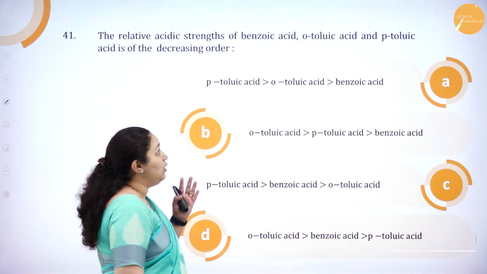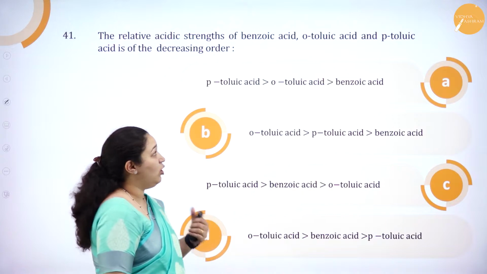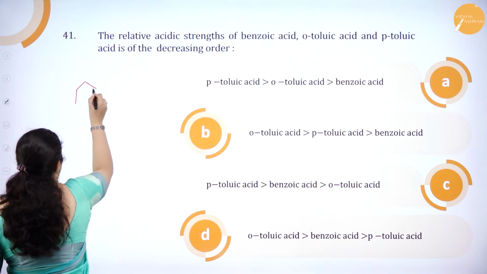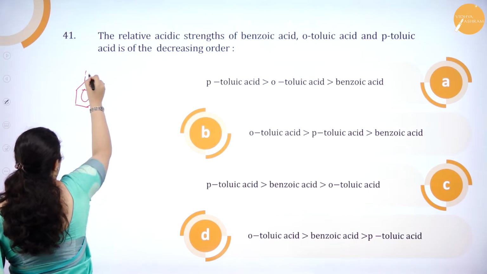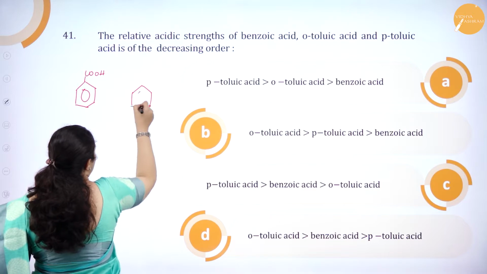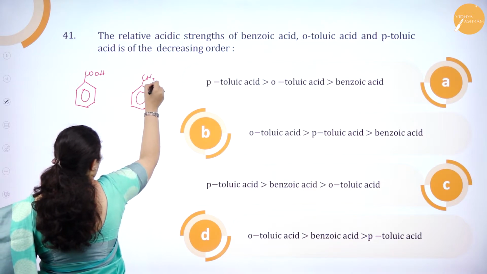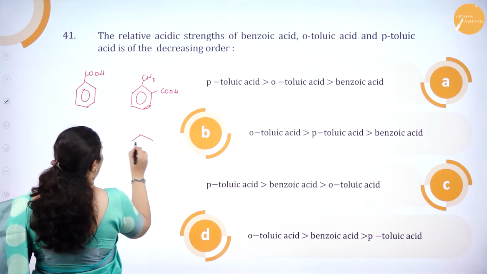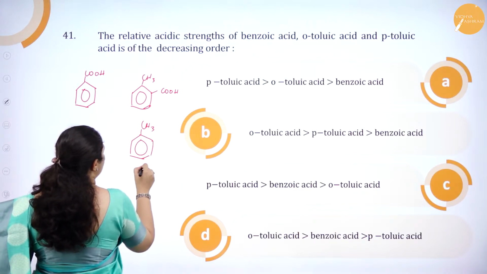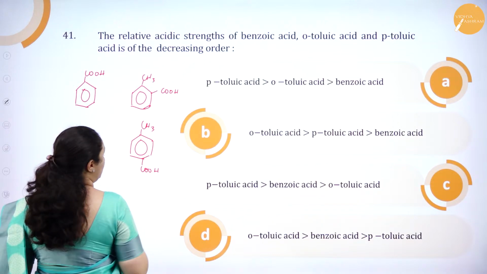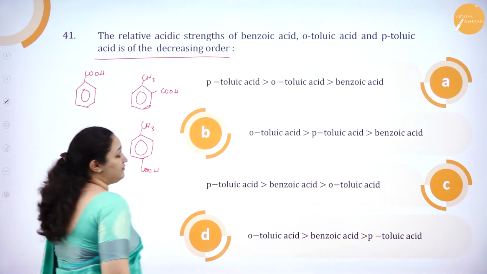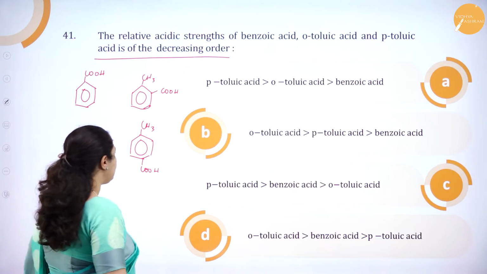The relative acidic strength of benzoic acid, orthotolic acid and paratolic acid is of the decreasing order. So first of all, we need to know what is tolic acid, isn't it? So benzoic acid is benzene ring with COOH. Orthotolic acid means it has a CH3 group and COOH in ortho position, and paratolic acid is you have CH3 and COOH in para position.